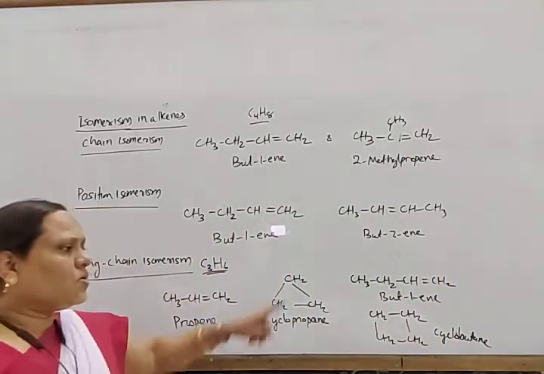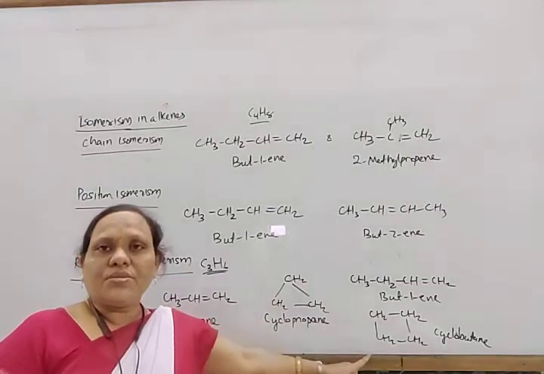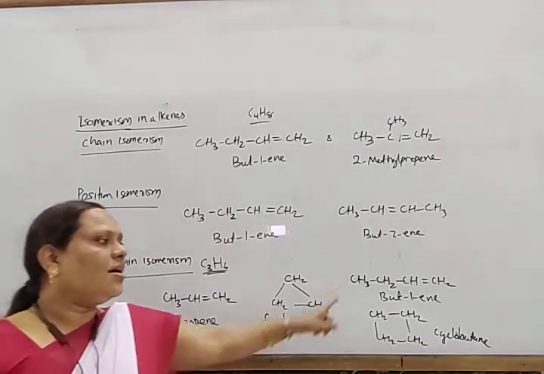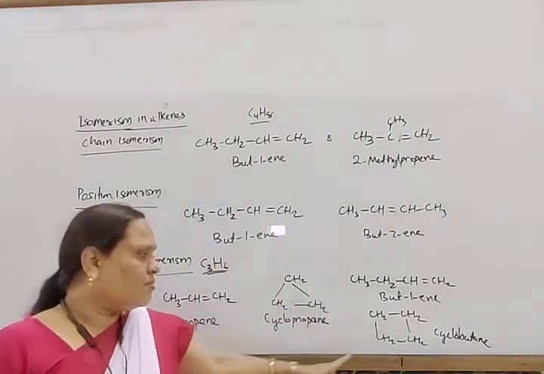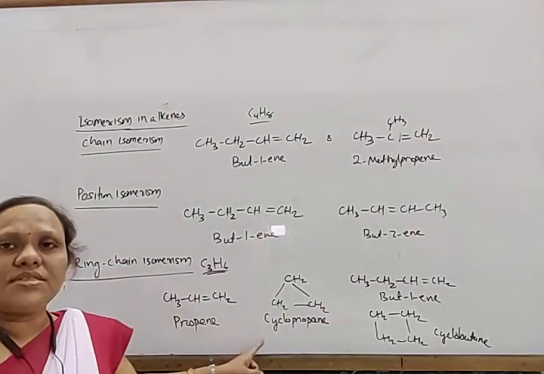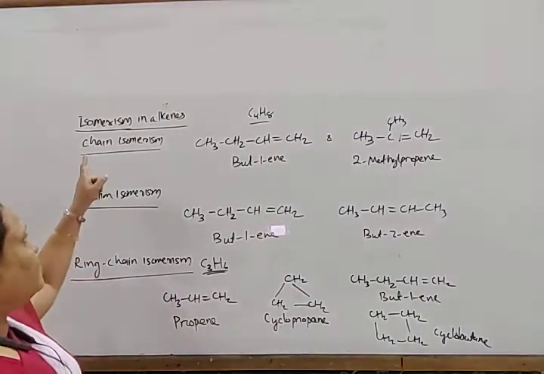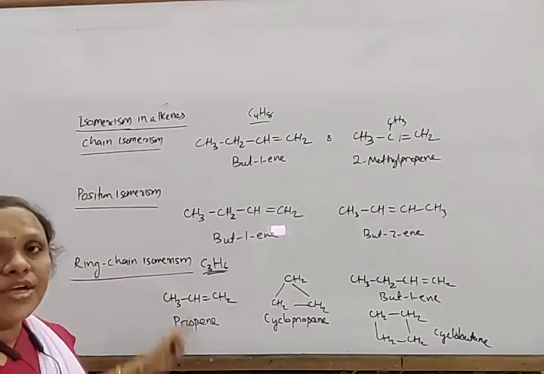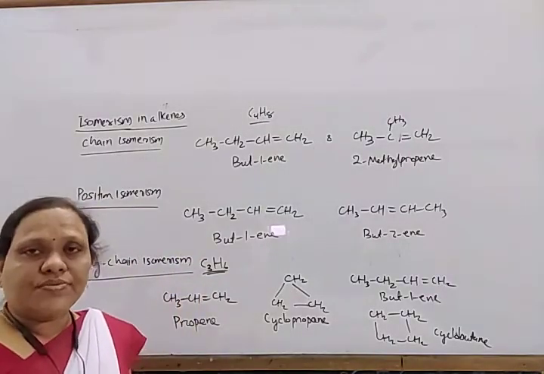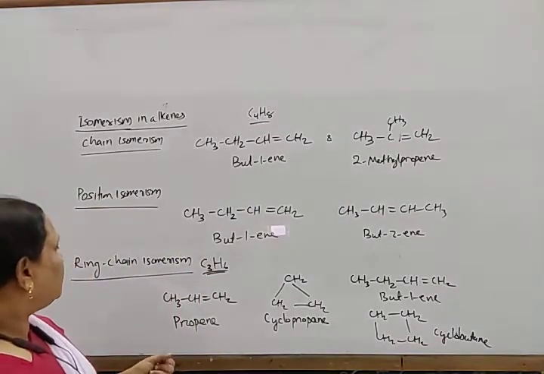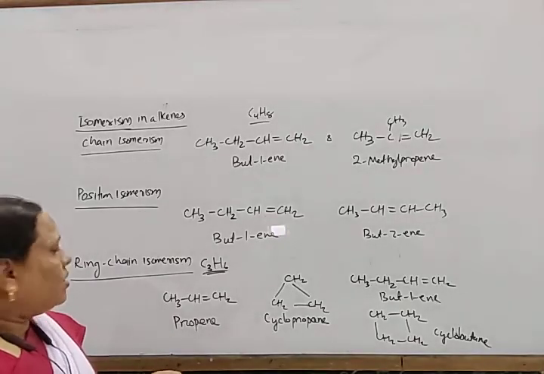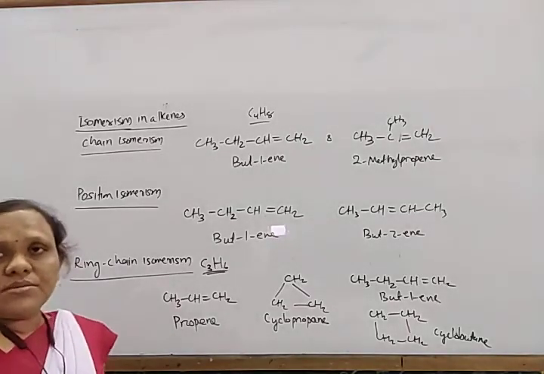So these two are also ring chain isomers of each other. This is the straight chain compound, this is the ring compound. So in this way it exhibits structural isomerism, that is chain isomerism, position isomerism, and ring chain isomerism.